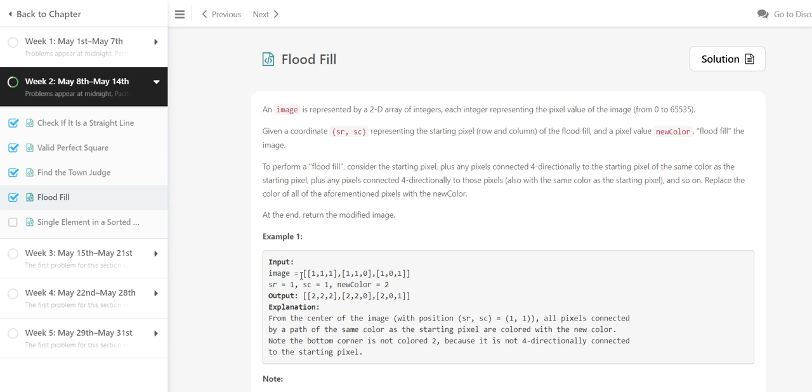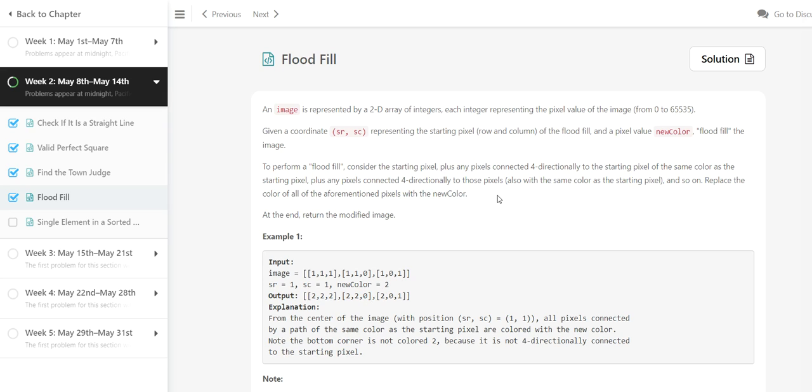So for example, in example 1, this actually is starting from this point, and then we can see the neighbors around are this one, this one, this one, this one, this one. So after the recursion, you will replace all the 1s with 2.